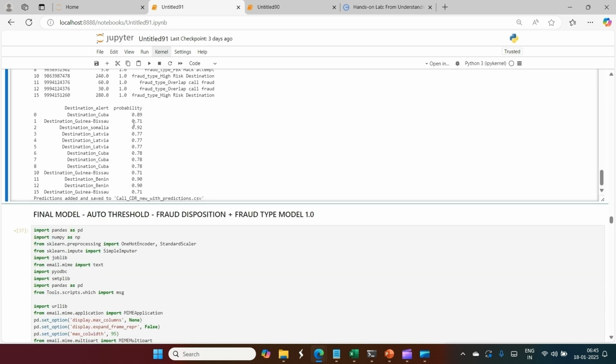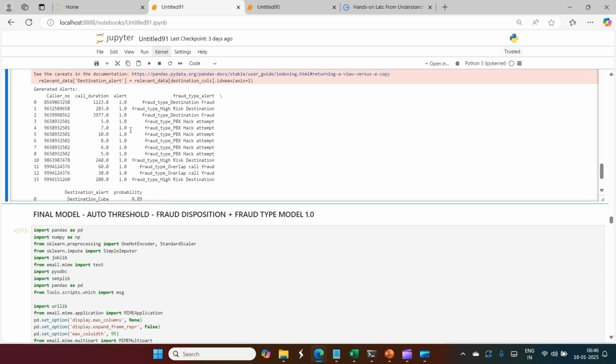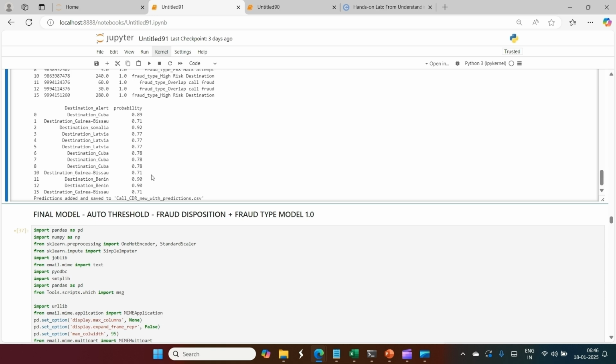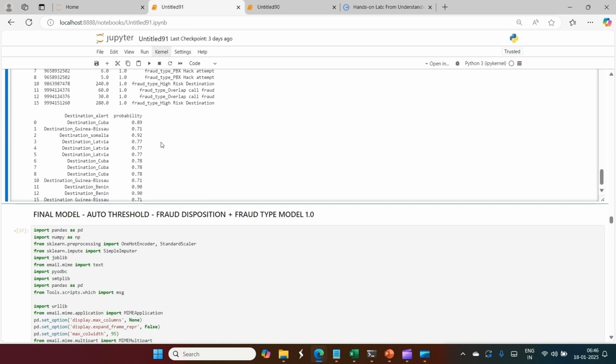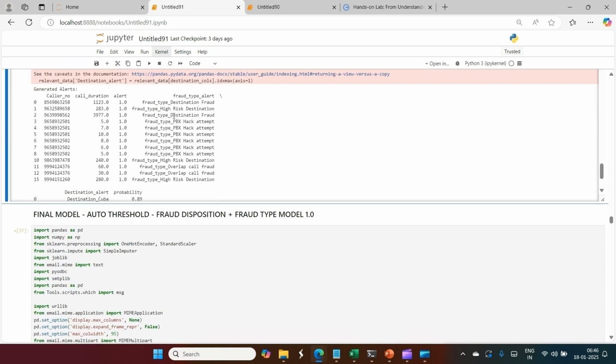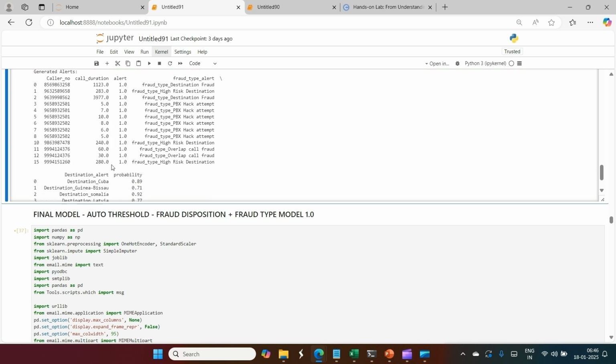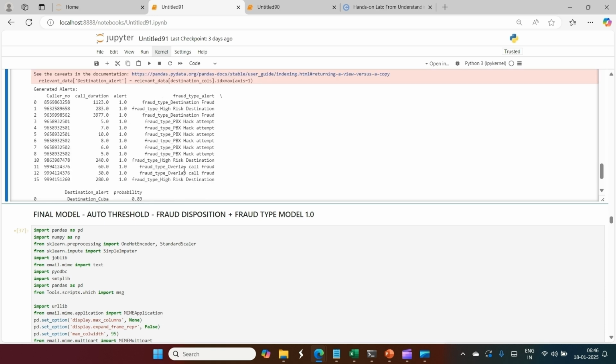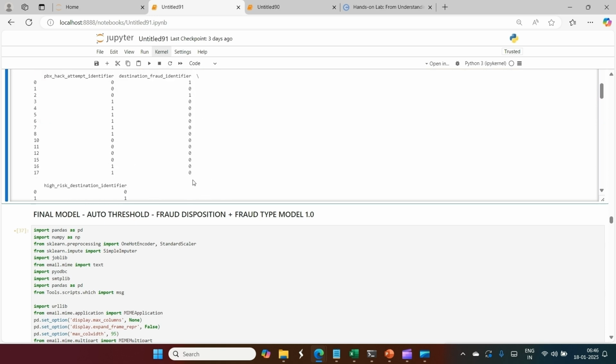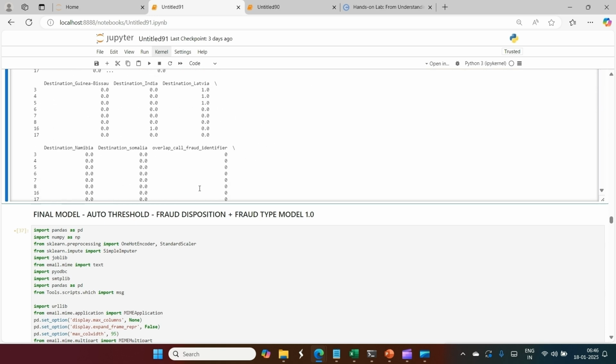You see 89% for the first destination fraud, destination Cuba. The second call, more than 3000 minutes, destination fraud, index number 2, is 92%. Like this, and I have even put a debugging command for all records.